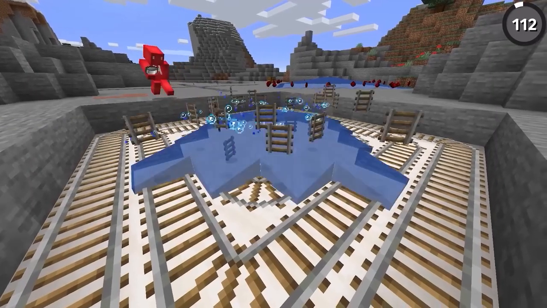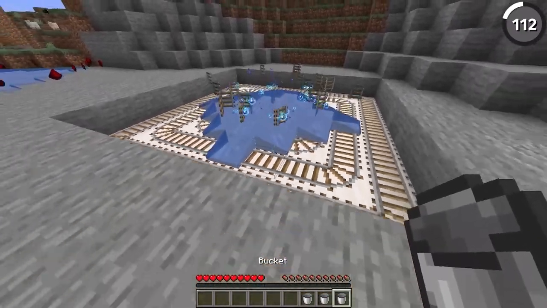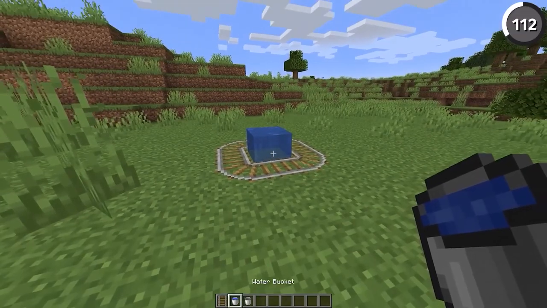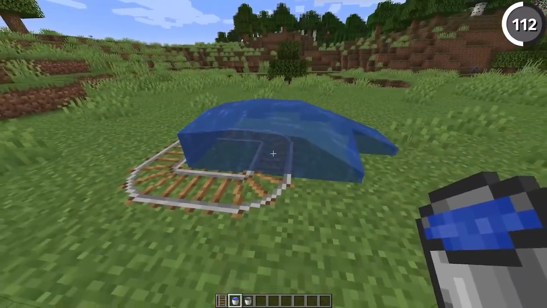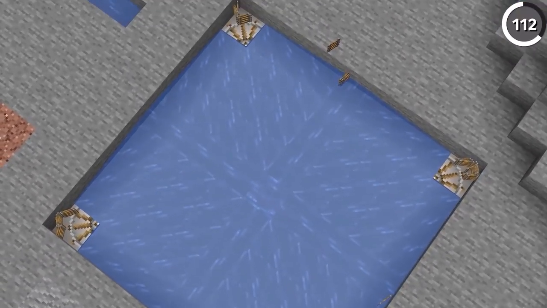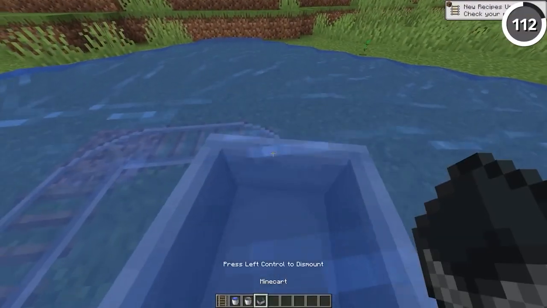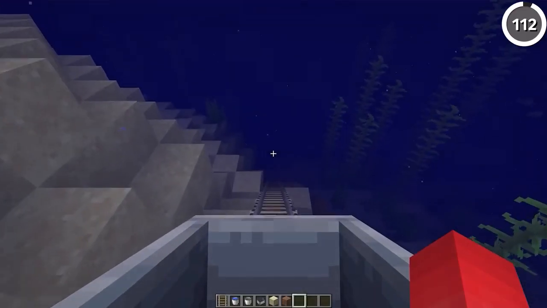For so long in Minecraft history, water and rails have not mixed, which is why it's hard to believe that this rule finally changed in 1.17. Going forward, we're able to place our rails and carts right next to flowing water just fine. I can already see this opening up a bunch of new possibilities.